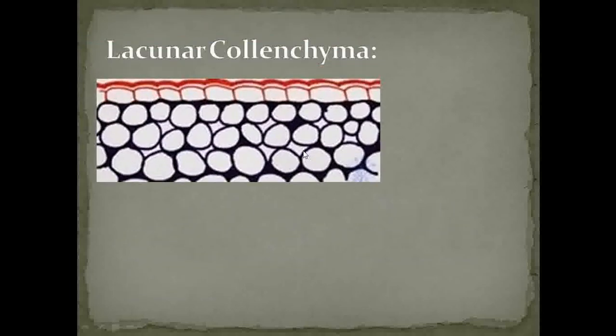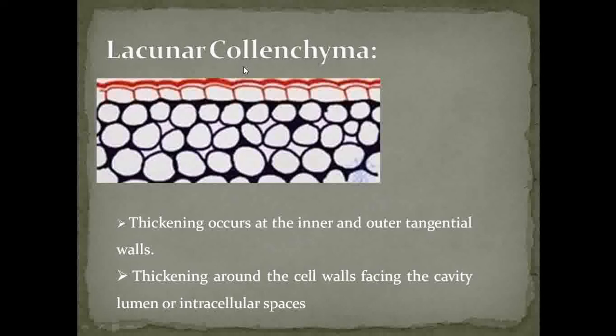Then the next type is called lacunar collenchyma. If you observe the thickening of cellulose and pectin, it is observed at the outer side as well as the inner side. That thickening is at the outer and inner side also. That's why this is called lacunar collenchyma.